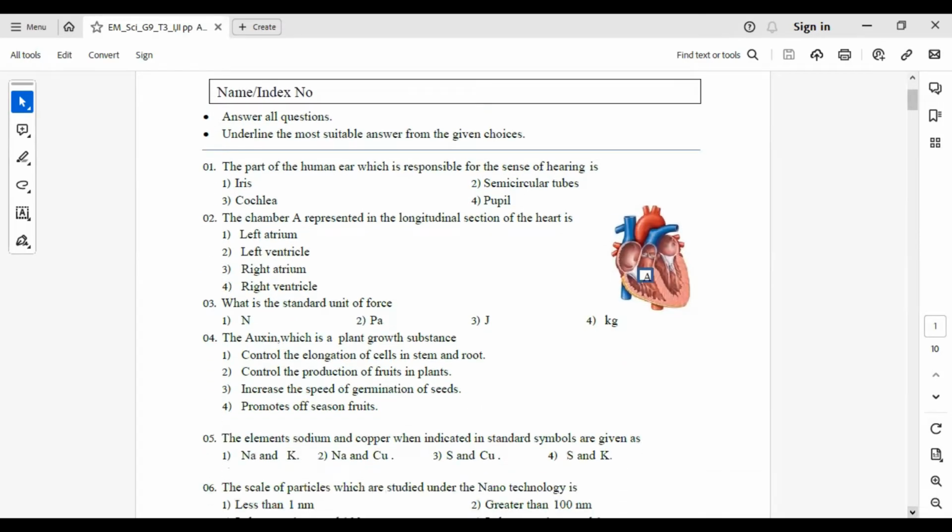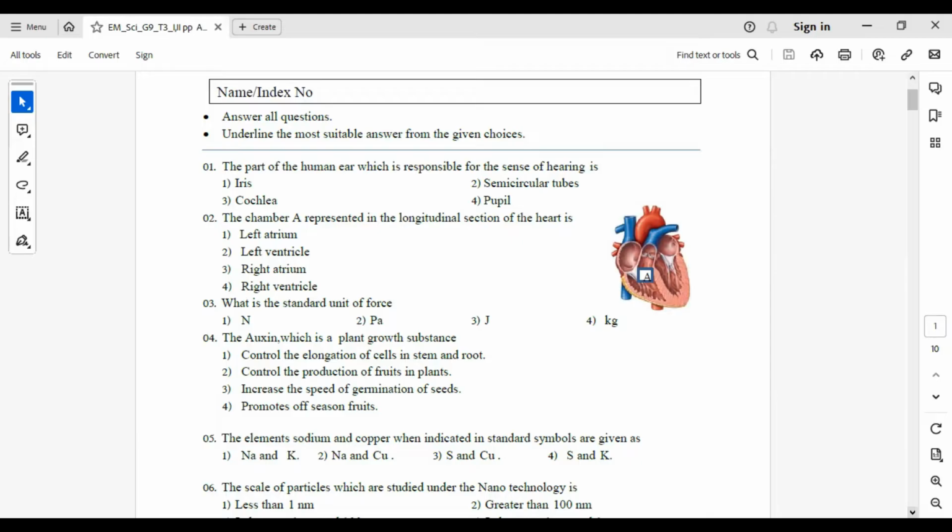The part of the human ear which is responsible for the sense of hearing is answer number 3, cochlea. Pupil and iris are parts of the eye, and semicircular tubes are responsible for the balance of the body. So answer number 3 is the correct answer.